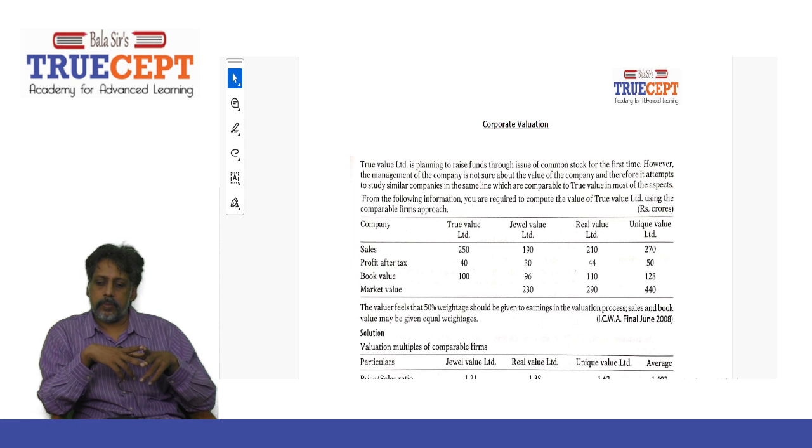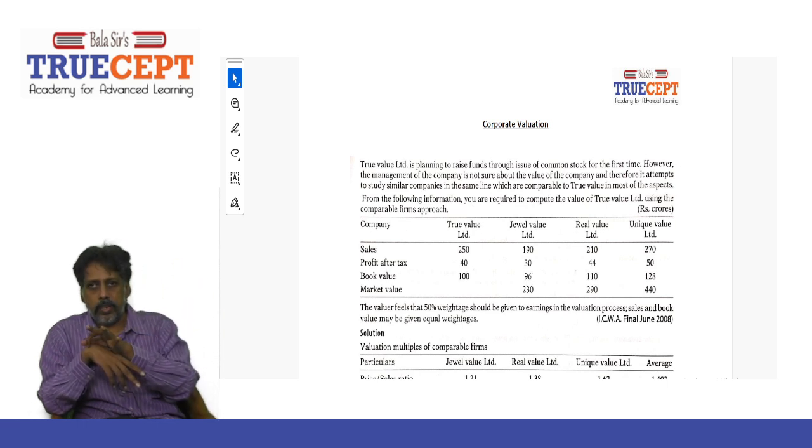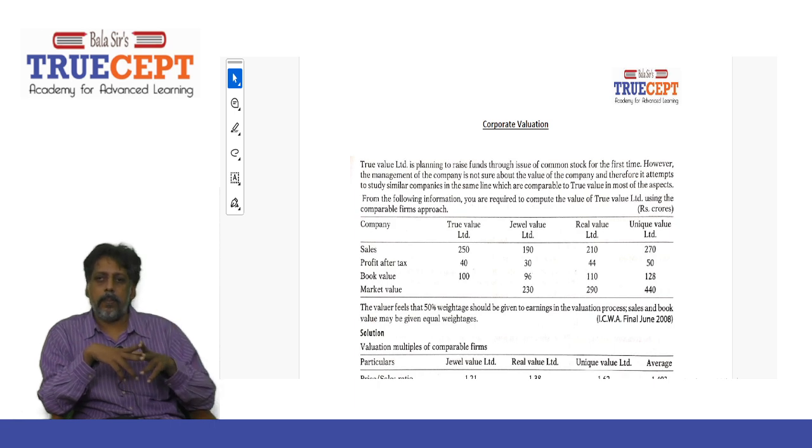From the following information, you are required to compute the value of True Value Limited using the comparable firms approach. So we represent True Value Limited, and they have given the data regarding another 3 companies. Those are the proxy companies. For the company True Value Limited, sales is 250 crores. It is given that the sales expected for our company is 250 crore going forward.